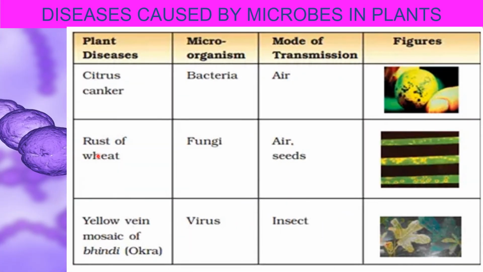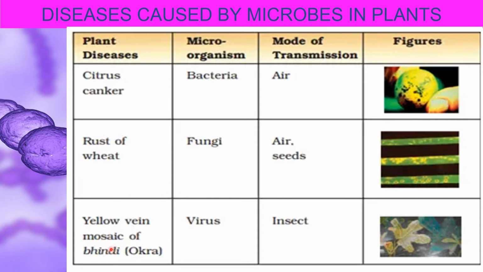Now let us discuss a few diseases caused by microbes in plants. The plant disease citrus canker is caused by bacteria, and how does it spread? It spreads through air. And rust of wheat is also caused by a fungus, which is a microbe, and it also spreads through air as well as through infected seeds.